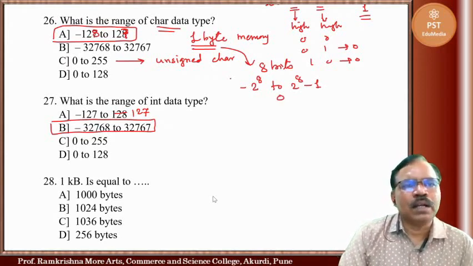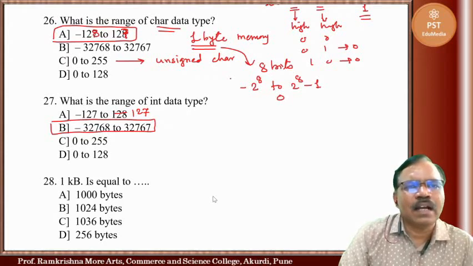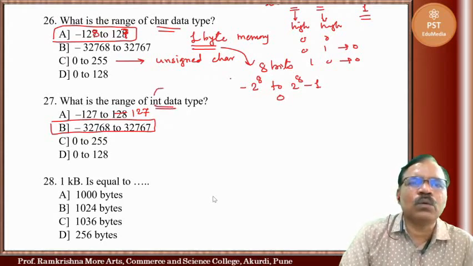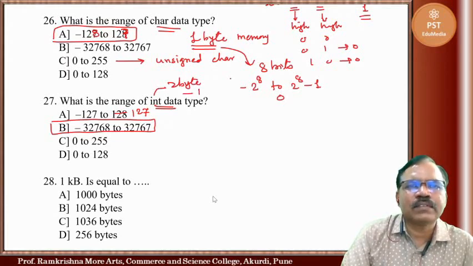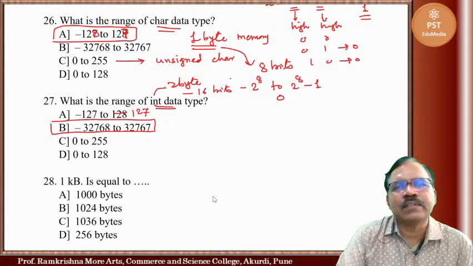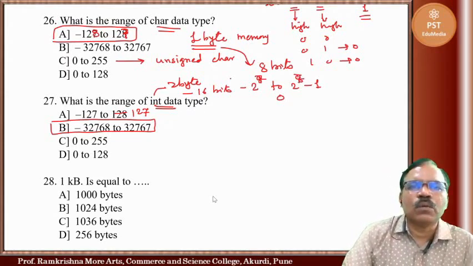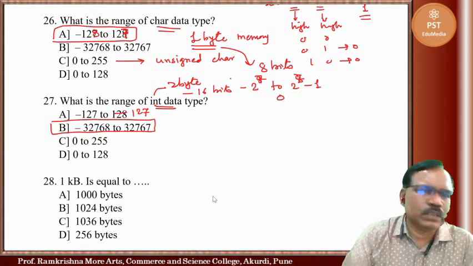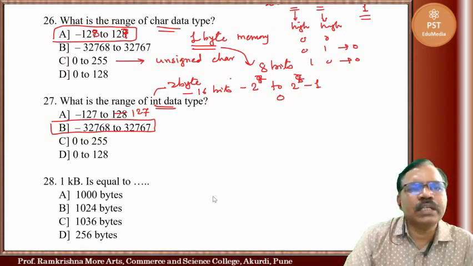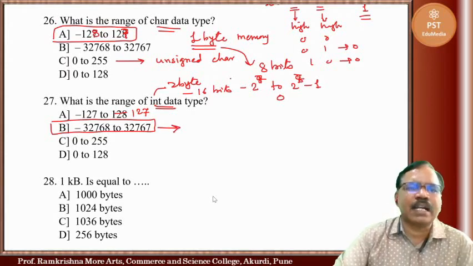Here also it is minus 32768 to 32767. For int we have 2 bytes. 2 bytes means 16 bits. Actually here it is 2 raised to 15, so minus 2 raised to 15 to 2 raised to 15 minus 1. So this is the range for int data type.